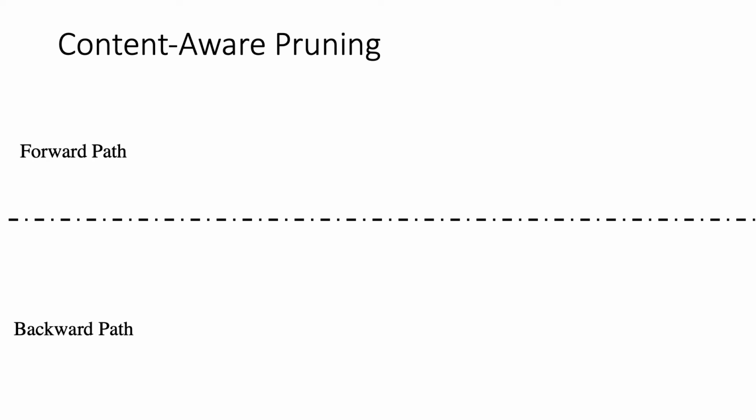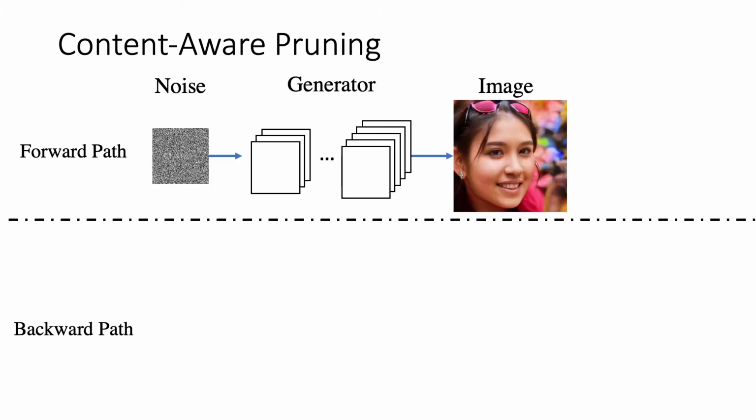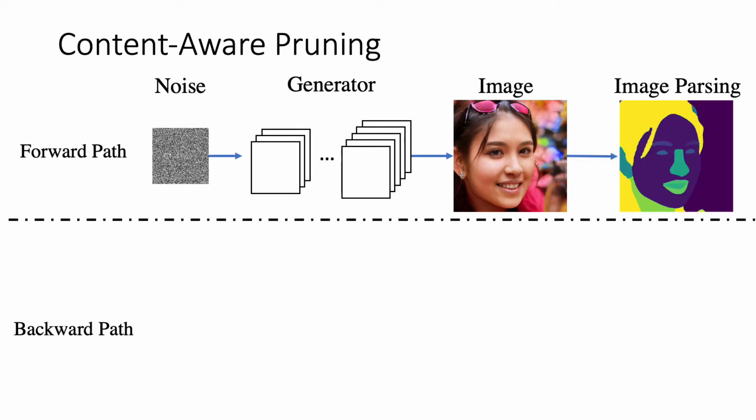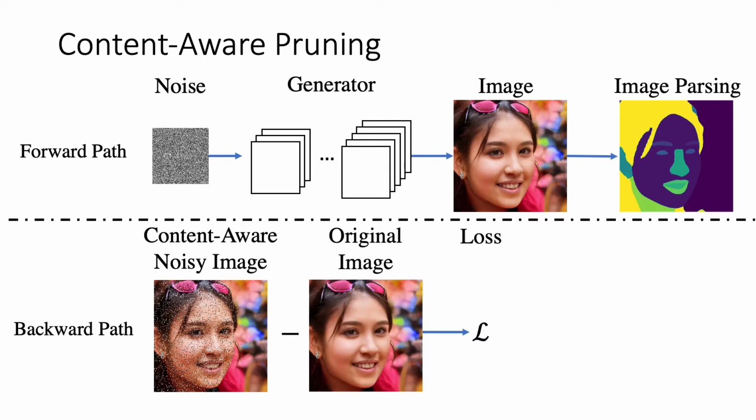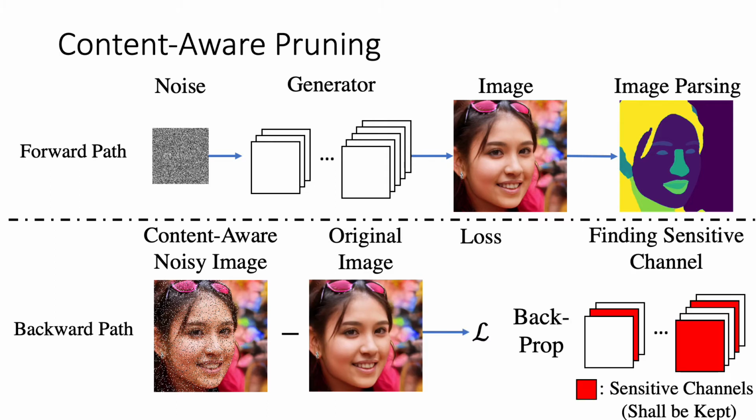The first one is content-aware pruning, achieved by a forward and backward path. We first forward noises to generate images, and then use a parsing network to find the content of interest. With the parsing, we add random noises like salt and pepper noise on the content of interest region to create a content-aware noisy image. We then construct a differentiable loss and backpropagate it into the channels. The channels that are sensitive to the content of interest are kept, while the others are pruned.